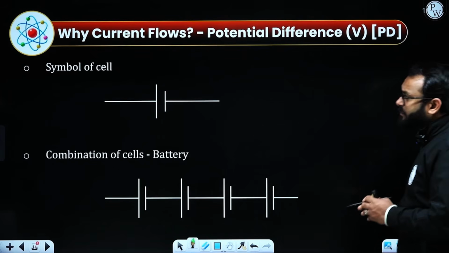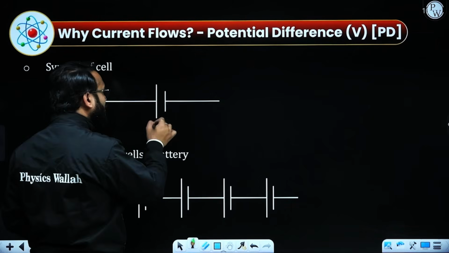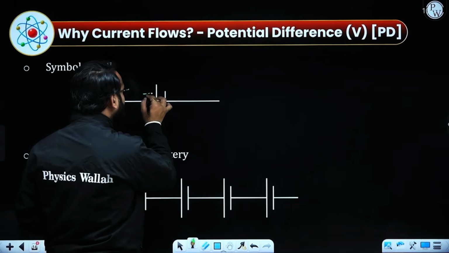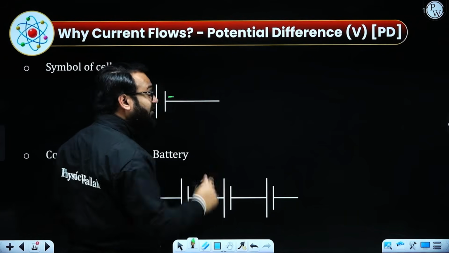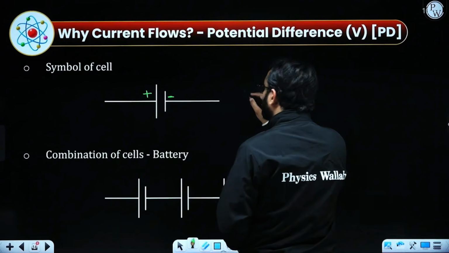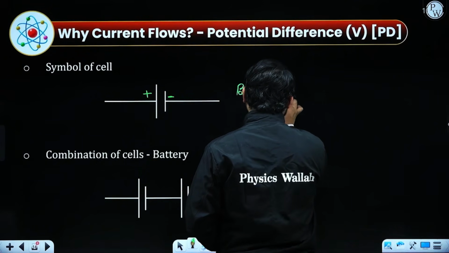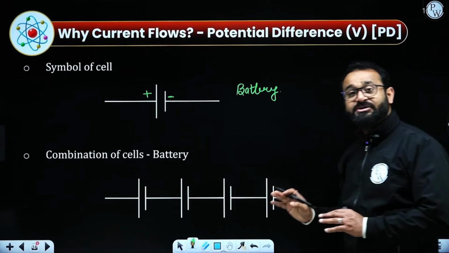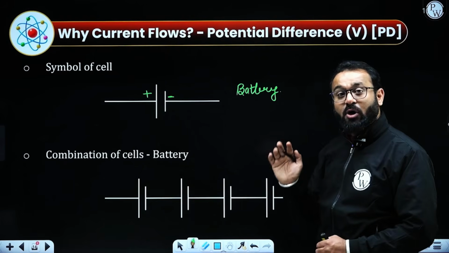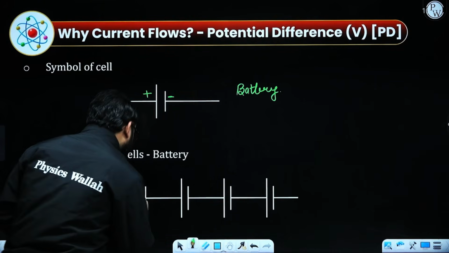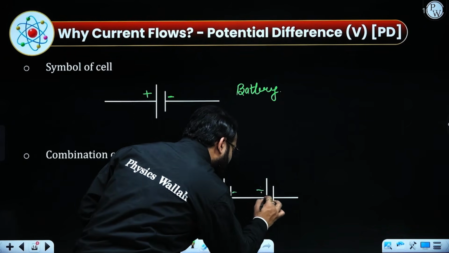Talking about the symbol of a battery, it will be represented by a long vertical bar and a short vertical bar. The long bar will be the positive terminal and the smaller one will be the negative terminal. That is called a cell. Whereas if there is a combination of cells like this, then it is called a battery. In that case, I need to put the symbols positive, negative, positive, negative, positive, negative, and positive, negative.